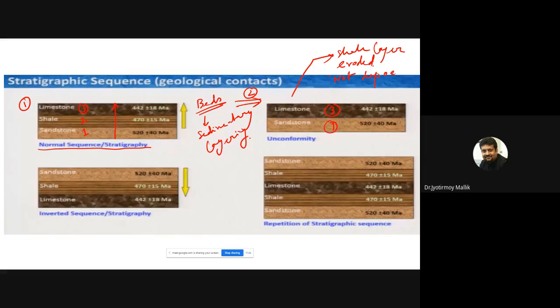So between this limestone and the sandstone, there is a sequence of rock which is missing. There is a hiatus, there is a time gap in between, and that rock record is missing. And such contact, where we observe such time gap between 2 rock units, in this particular case it is bedding, we call an unconformity.